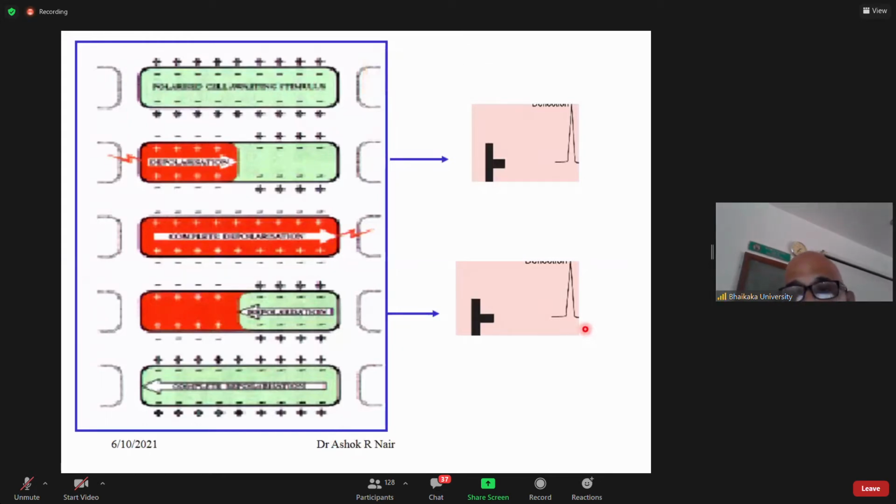Okay. Let's remember, the recording upward deflection or downward deflection will depend upon the direction of depolarization, the direction of the electrical vector, and the orientation of the electrodes. If the electrode is seeing that the depolarization is coming towards it, the electrical vector is coming towards it, then it will give you an upward deflection. If the electrode is seeing that the electrical vector is going away from it, then it will give you a downward deflection.